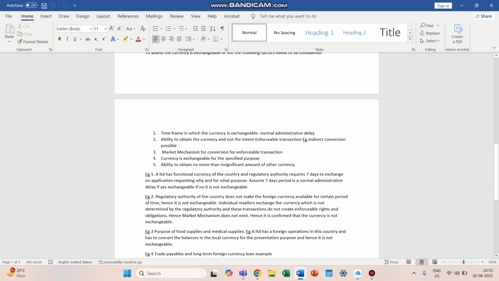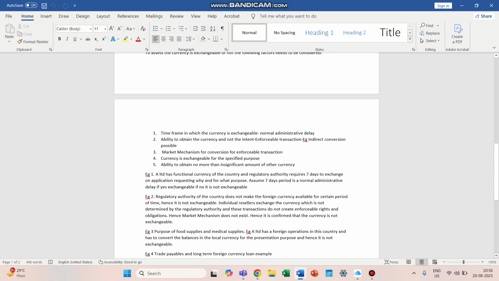As it does not meet the criteria of food supplies and medical supplies, the currency would not be considered as exchangeable, and a spot exchange rate would have to be determined without restrictions, if without restrictions it can be determined. Otherwise, the manner which is specified in this illustration would have to be used. These are the examples of exchangeability of the currency.